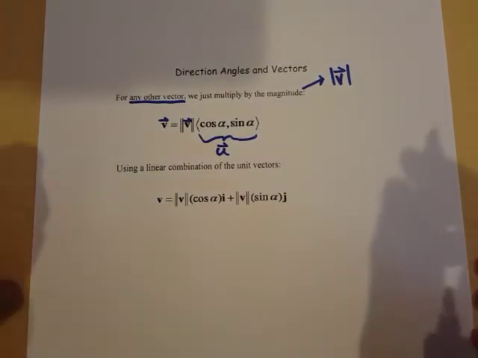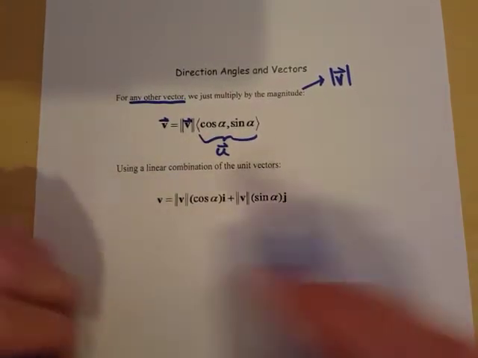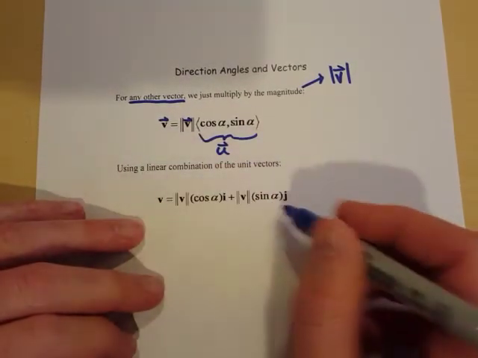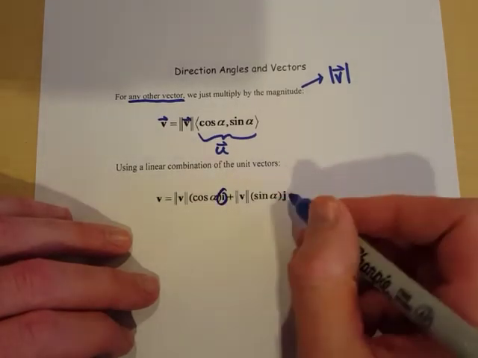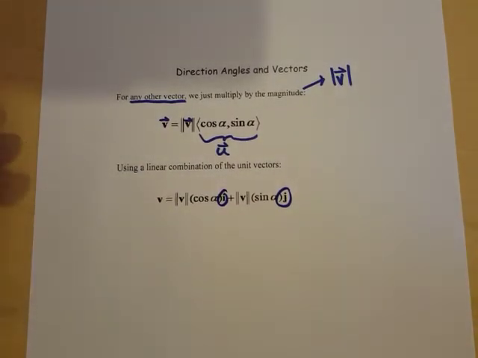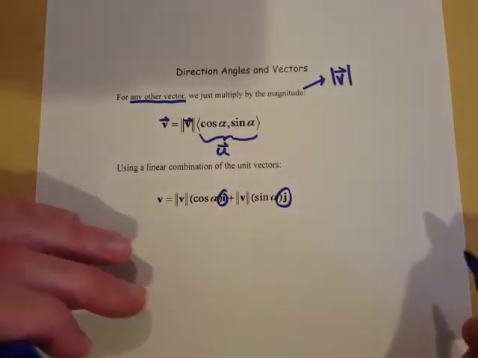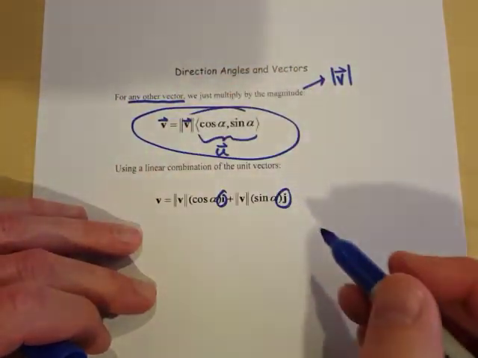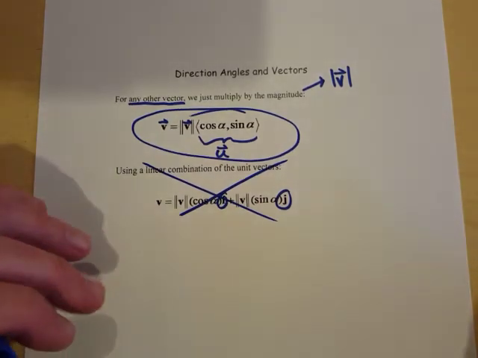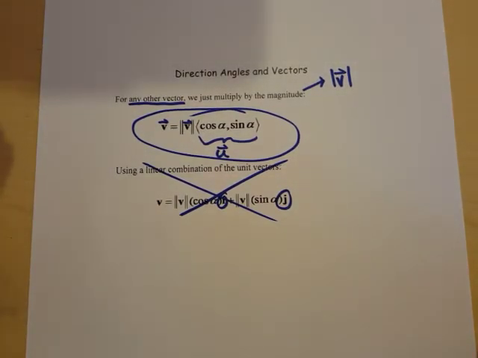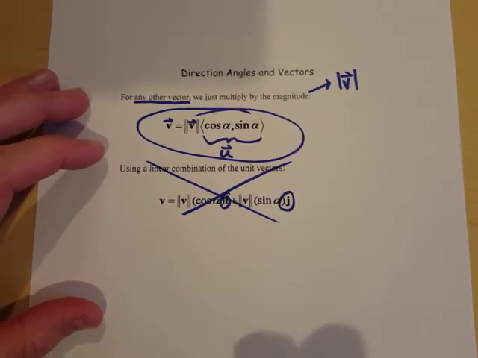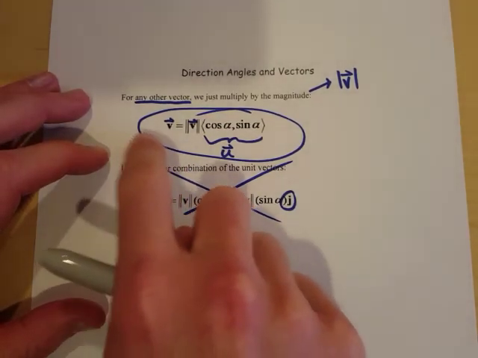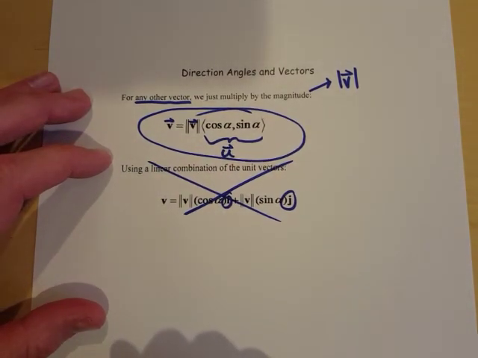We'll see some examples coming up with that, but I do also want to mention this linear combinations thing. You're going to maybe see this from time to time. It's got the i's and j's, but remember, it's not really that important to use this alternate version. I would stick with this, and I would ignore this for now. If a problem asks you to put it in terms of i's and j's, then that could just be the very last step that you do, and so it's really not that important to have that understanding here. We're just going to stick with this formula for the remainder of the examples.